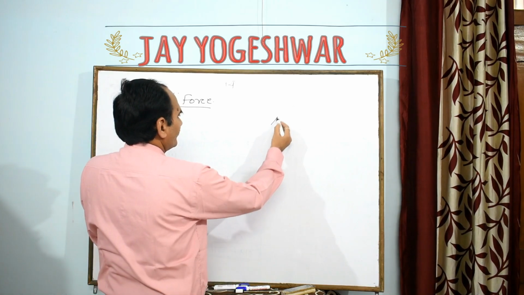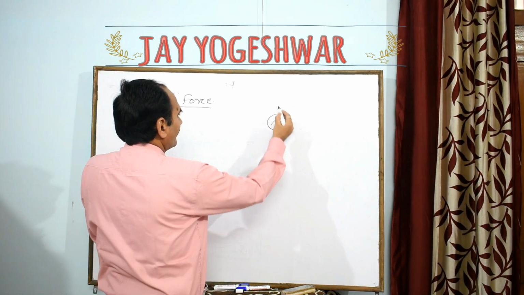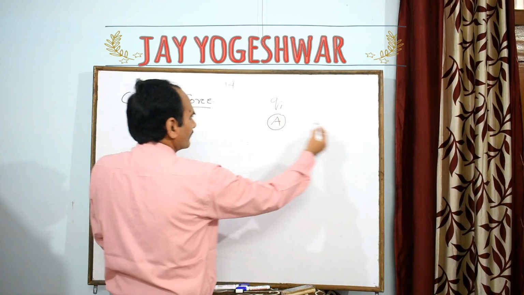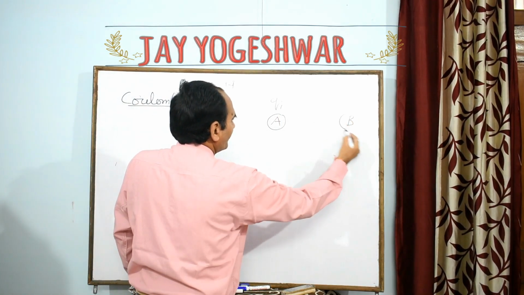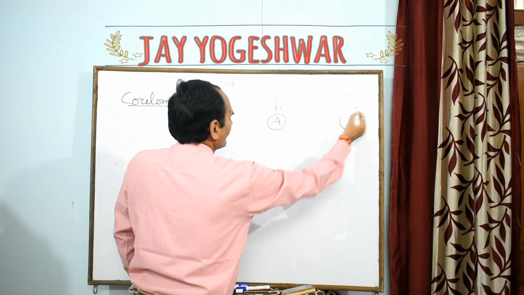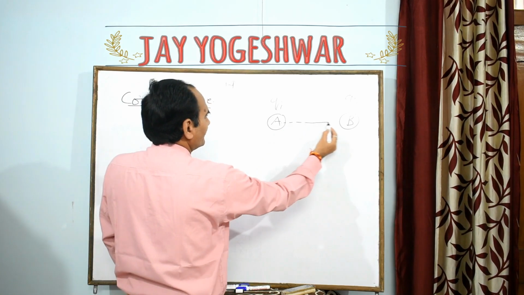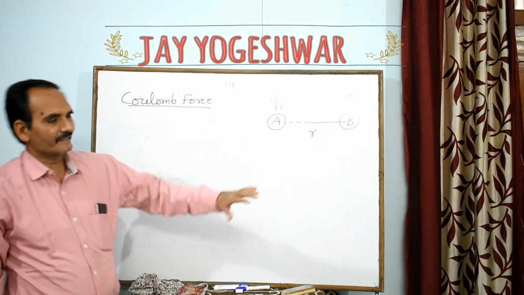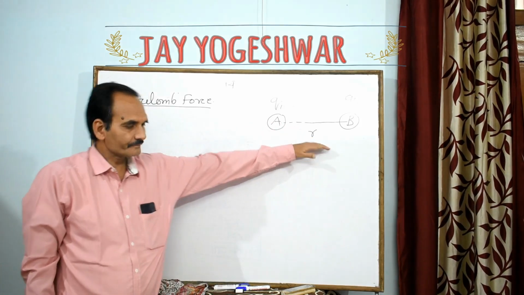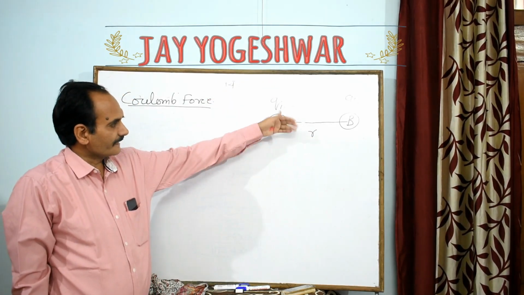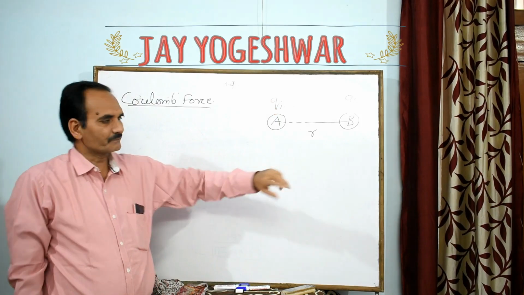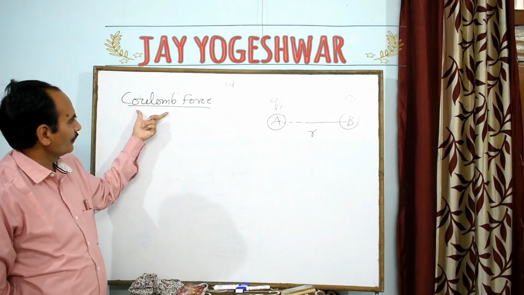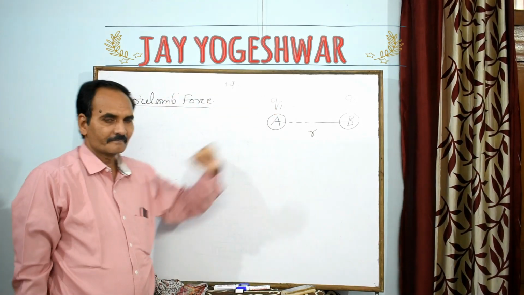Suppose a body A has the charge Q1 and body B has the charge Q2. These are separated at a distance small r, then a force will be generated between them. The question is what will be the magnitude of this force? The famous scientist Coulomb determined this formula.